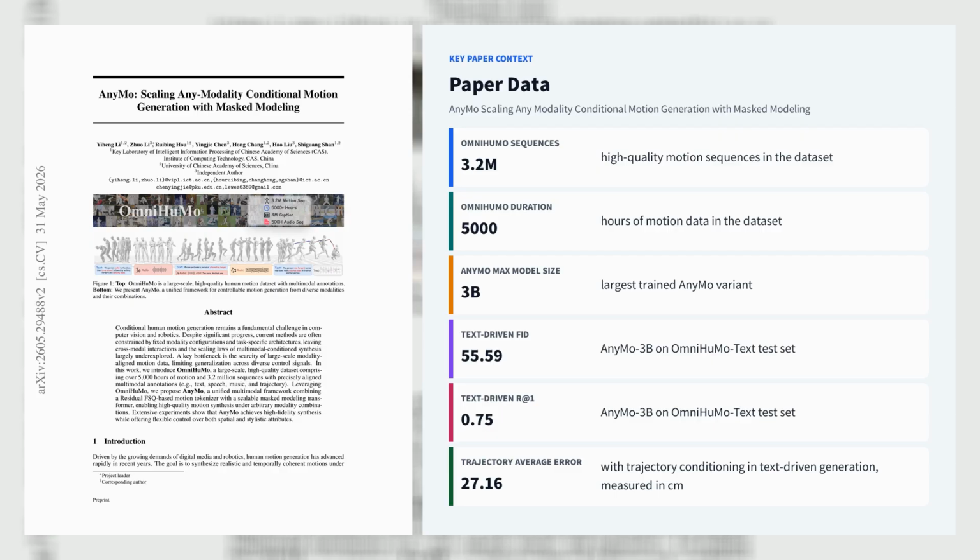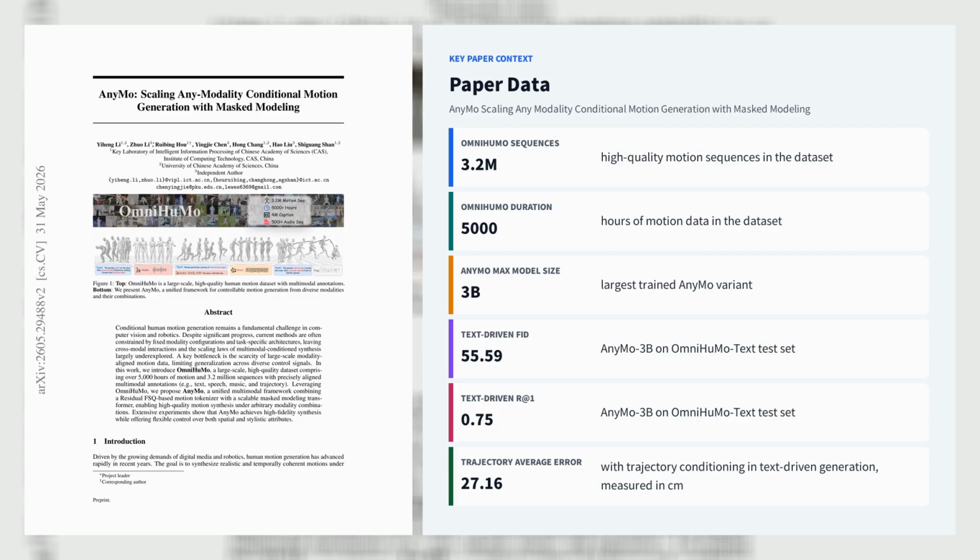The model replaces single-stream tokenization with a 4-layer, residual FSQ tokenizer using 2048 codes per layer, then trains a Llama-based bidirectional transformer with parallel masked prediction across residual token streams. This lets AnyMo model global temporal context while conditioning on multiple modalities in a shared embedding space. On OmniHumo text, scaling the model from 111M to 3B parameters steadily improves FID from 262.1 to 55.59 and raises R precision top 1 from 0.63 to 0.75.